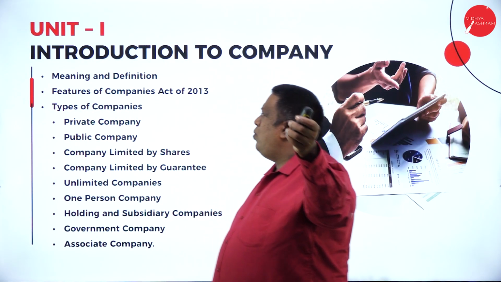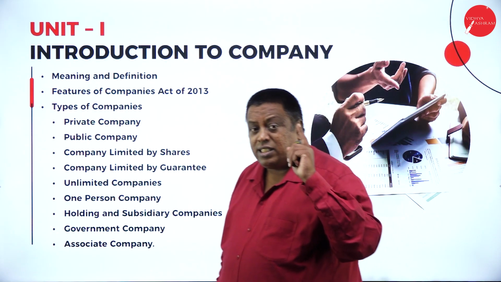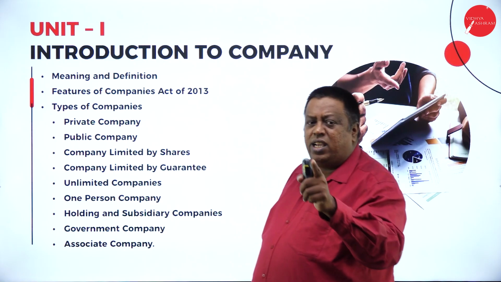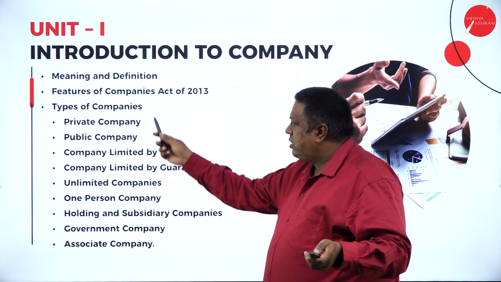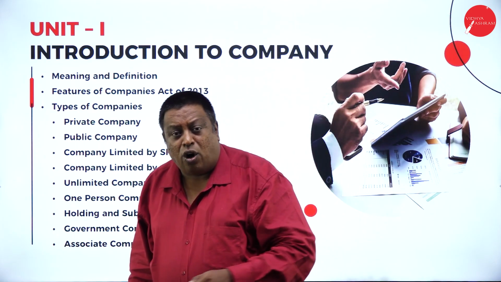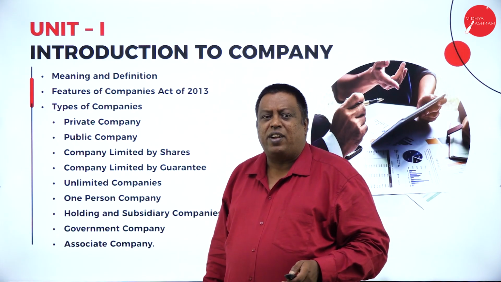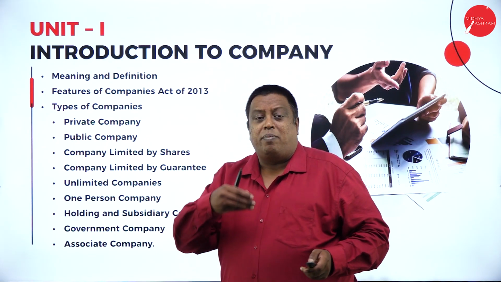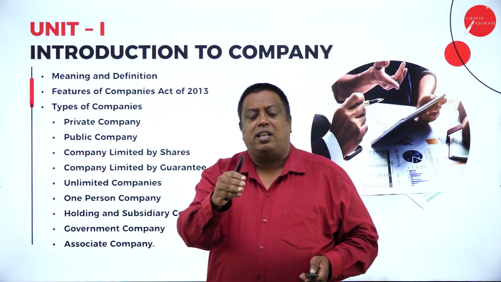In the first unit, we are going to discuss the meaning of the company, definition, features of the Companies Act 2013, and the types of the companies: private, public, holding company, dormant company, one-person company, and small company. We have different types of companies. What do you mean by types of companies? What are the main purposes of the company?